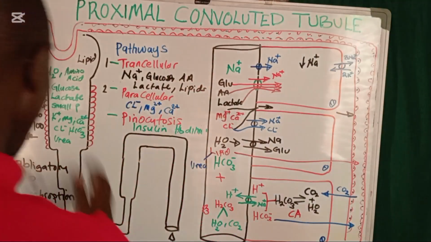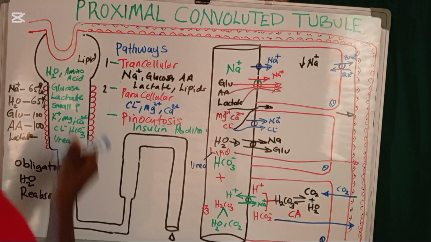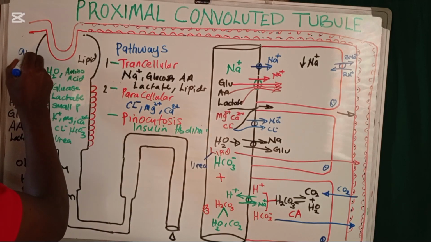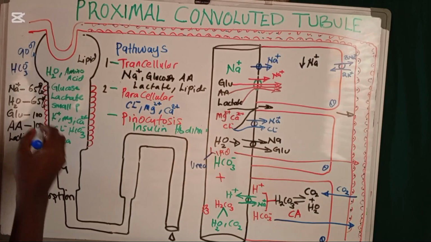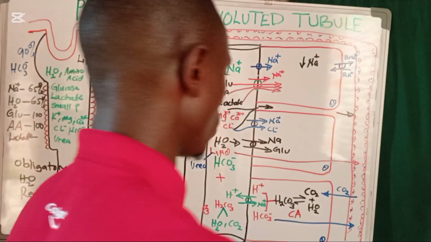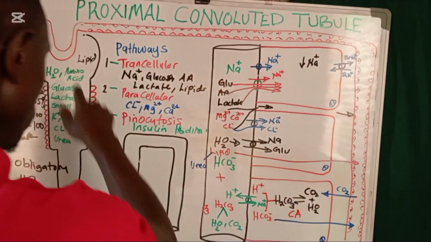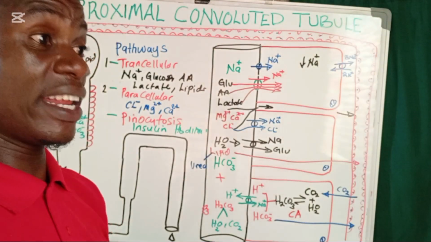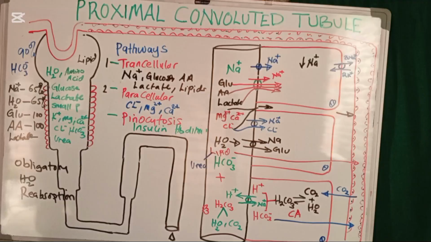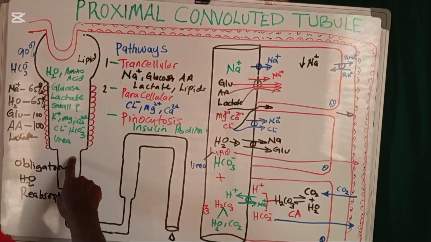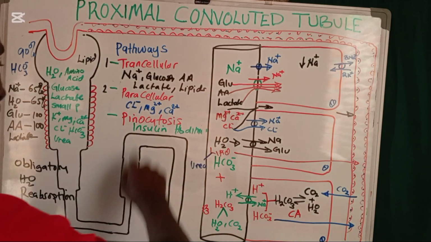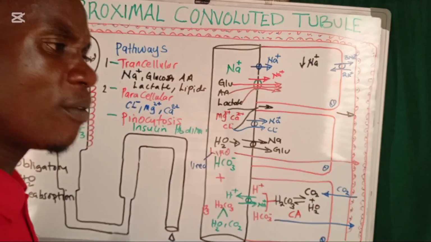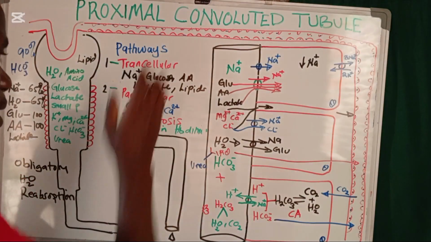Okay, these are the percentages, and of course, you're going to be having also the bicarbonate. This one is going to be approximately 90% and plus, going to be reabsorbed into the proximal convoluted tube. And of course, we are going to be having now a reabsorption also in the other areas of the nephron, like the descending loop of Henle, the ascending loop of Henle, the distal convoluted tube, and the collecting duct. More of the reabsorption and secretion are going to be happening.